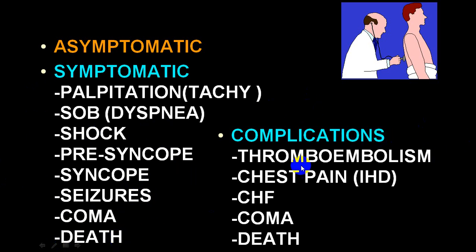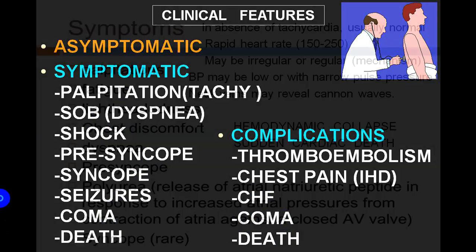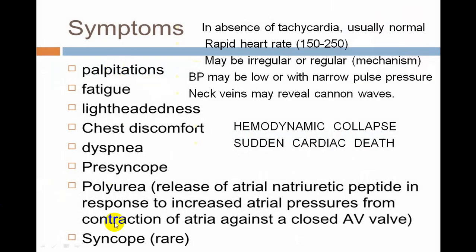Very frequently in atrial flutter fibrillation, there is a thrombus formation because of a stasis of blood in the left atrium, and person can develop thromboembolic phenomena. Decreased cardiac output because of hypotension and shock stage can produce chest pain, ischemic heart disease, and it can even precipitate acute MI. It can even precipitate congestive heart failure. It is one of the precipitating factors for congestive heart failure, and person can become unconscious, syncope, seizures, and unconsciousness, and can have a sudden cardiac death. So these are all the list of symptoms.